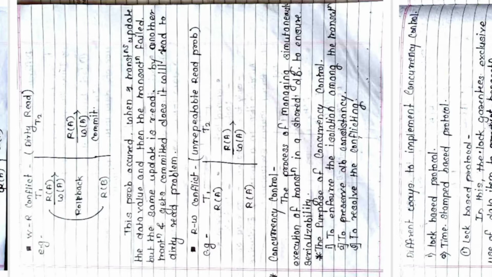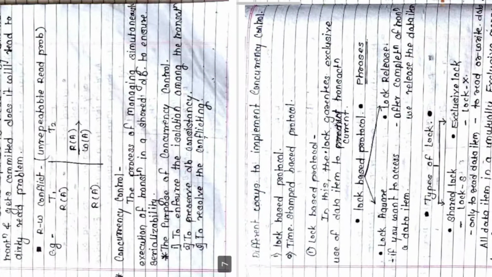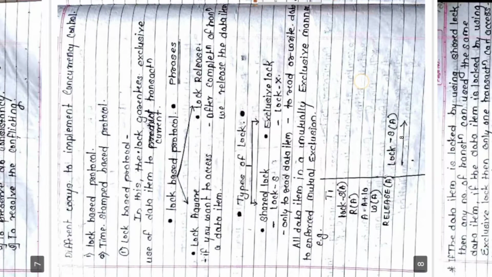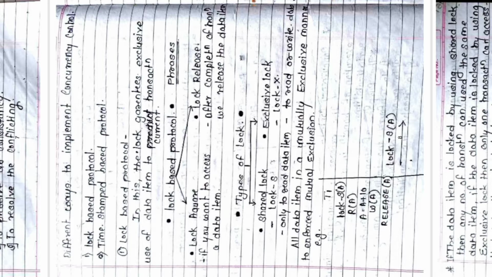Then we started with concurrency control. What do you mean by concurrency control? Whenever we are executing the transactions concurrently, there is a chance that it may lead to an inconsistency or a certain kind of conflict. To ensure concurrency control, isolation is important, consistency is important, and wherever the conflict occurs, we need to reduce or resolve it. There are two ways to implement concurrency control: lock based protocol and timestamp based protocol.